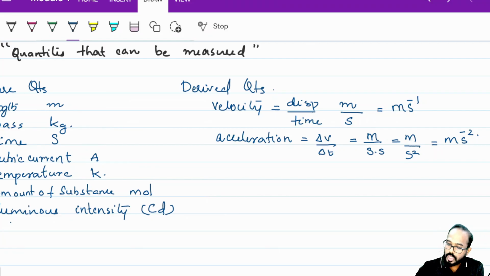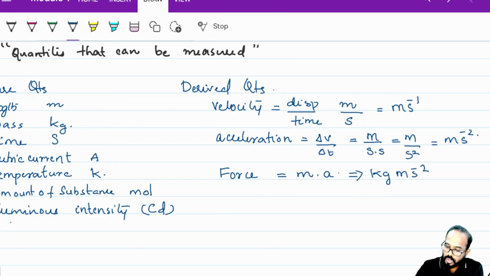Then you can check another derived unit, force. If you take force, what is the equation? Mass times acceleration. So what is the derived unit for this one? Mass is measured in kilogram, kg. Acceleration, you already derived this, meter per second square.